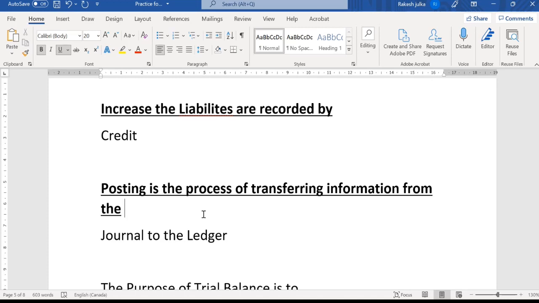Once we recognize what kind of transaction it is and what are the two elements involved in that transaction, we prepare a journal entry. After the journal entry, we prepare a ledger. This is the posting, and after the ledger, we will create a trial balance and then a profit and loss account and balance sheet, which is also known as the financial statements.